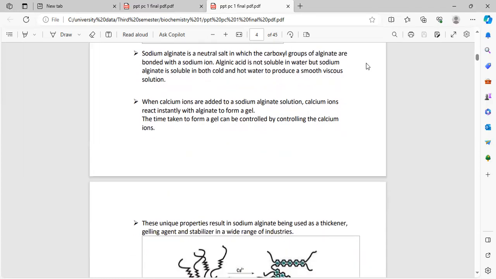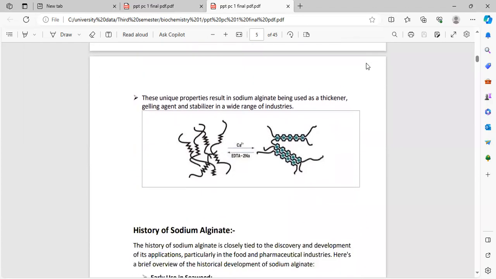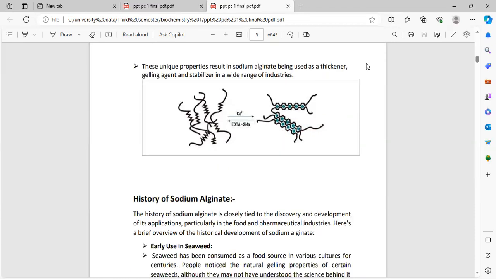When calcium ions are added to sodium alginate solution, calcium ions react instantly with alginate to form a gel. The time taken to form a gel can be controlled by controlling the calcium ions. These unique properties result in sodium alginate being used as thickener, gelling agent, and stabilizer in a wide range of industries. Here is the structure of the gelling process of sodium alginate.